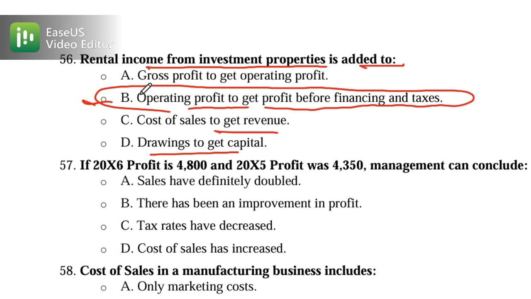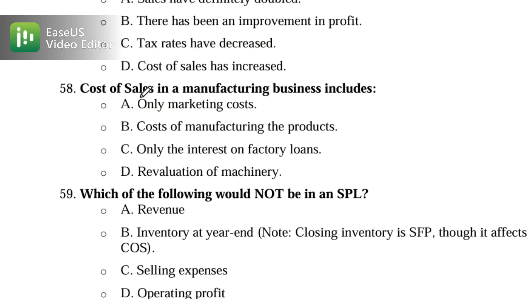Okay, now let's move on to MCQ number 57. If 2006 profit is this one and 2005 profit is this one, management can conclude what? Here is a scenario where you have to do a profit comparison. So profit increased from 4350 to this amount.